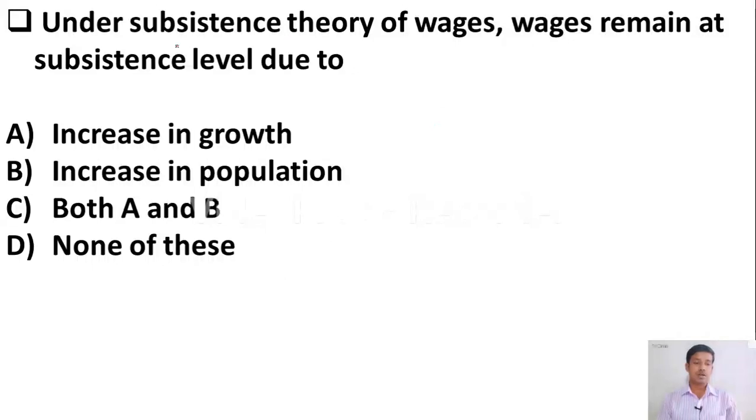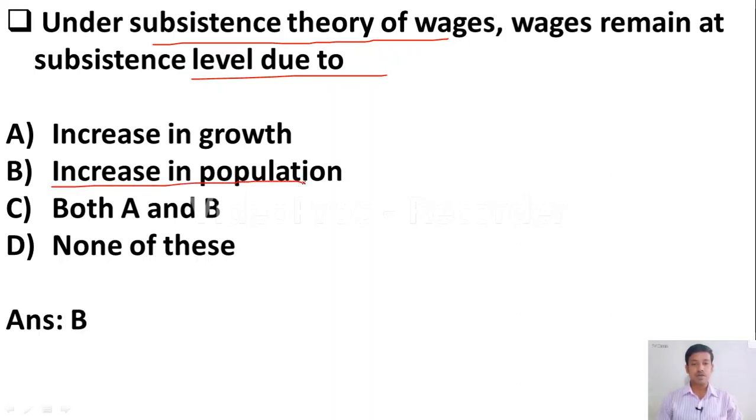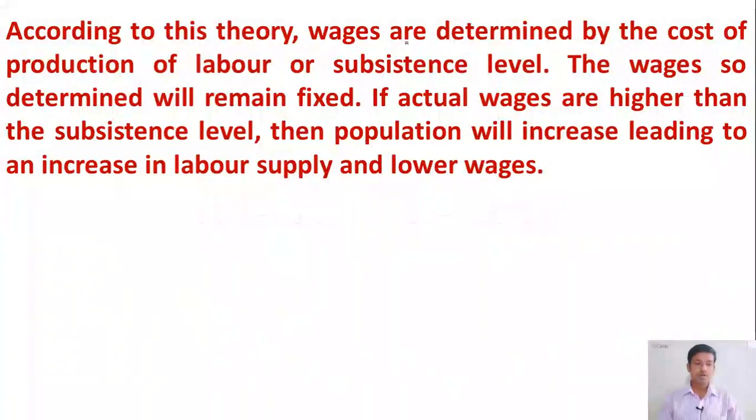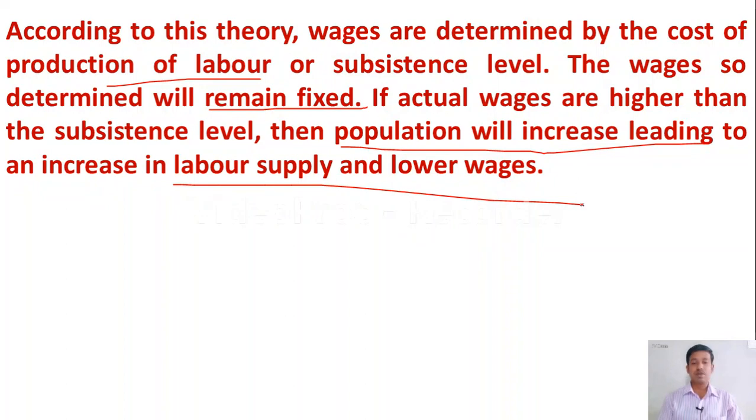Yes, the next question: under subsistence theory, wages remain at subsistence level due to increase in growth, increase in population, both A and B, none of these. The right answer is option B, increase in population. According to the subsistence theory of wages, wages are determined by the cost of production of labor, and the wages so determined will remain fixed. If actual wages are higher than the subsistence level, then population will increase, leading to increase in labor supply and lower wages, and vice versa.